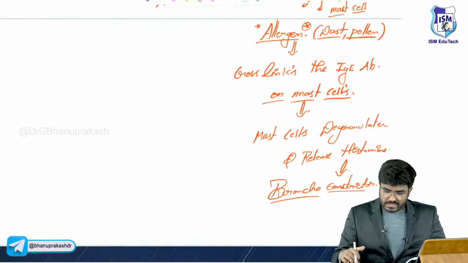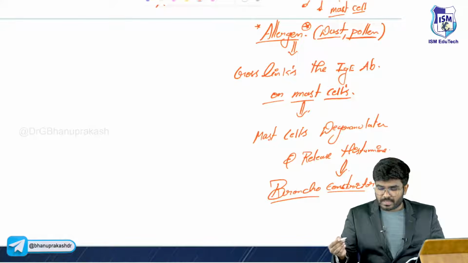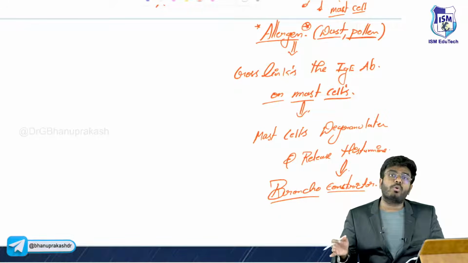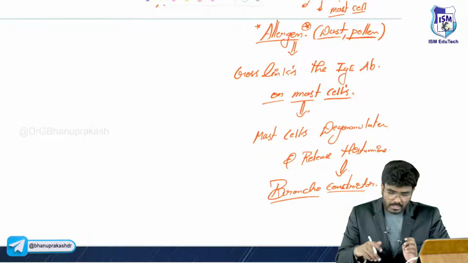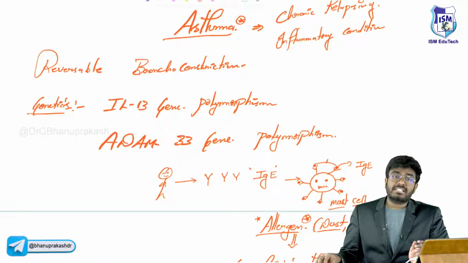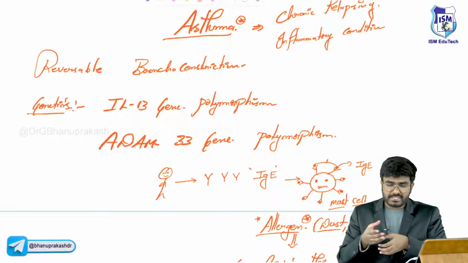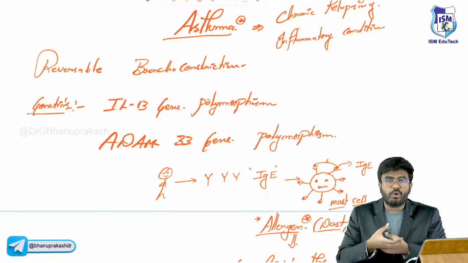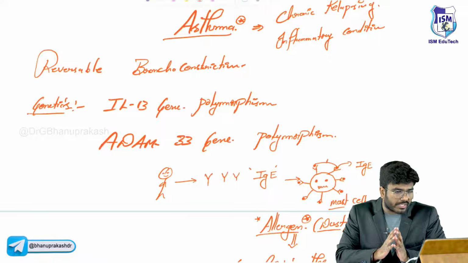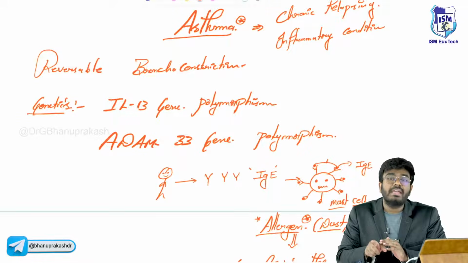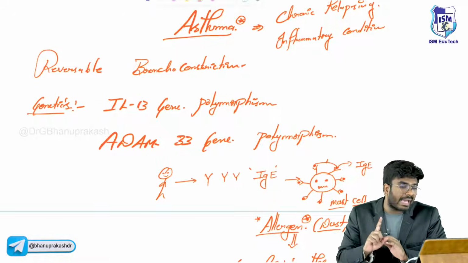The allergen cross-links the IgE antibodies present on the mast cells. Mast cell activation, mast cell degranulation, histamine release. Histamine causes reversible bronchoconstriction. So asthma is an obstructive lung disease. Bronchoconstriction is obstruction, right? So it's an example of obstructive lung disease. It's a reversible condition. It's a chronic condition. It will occur again and again.